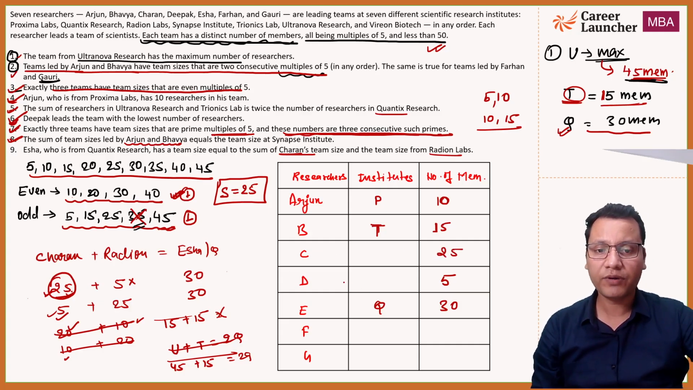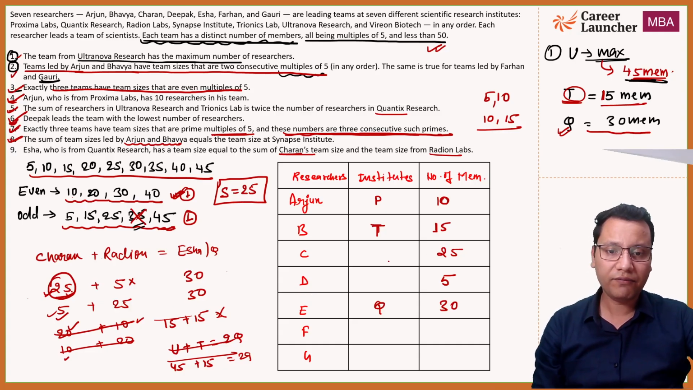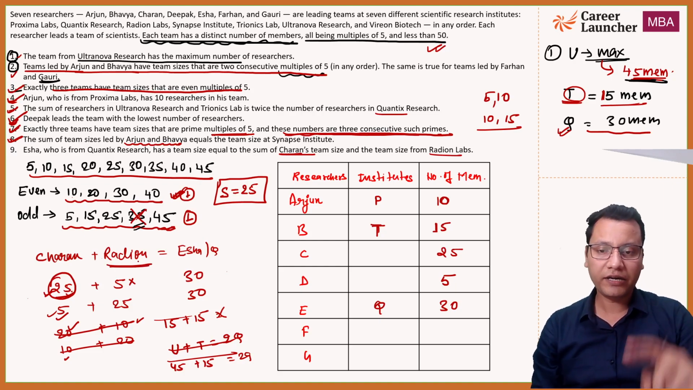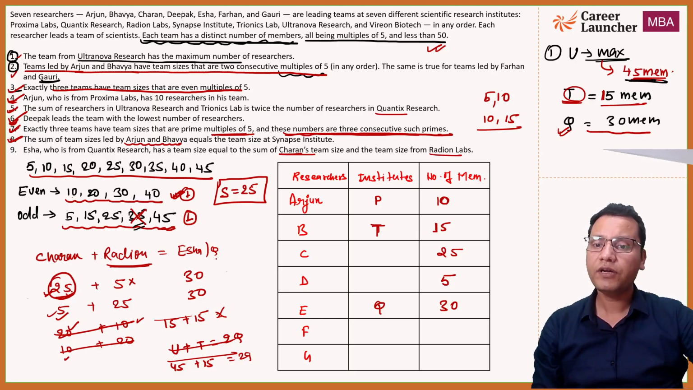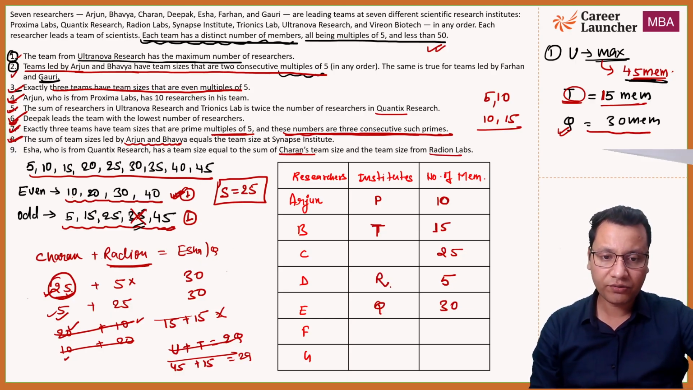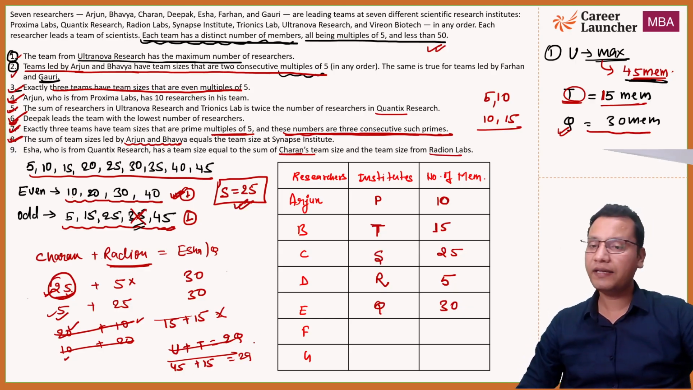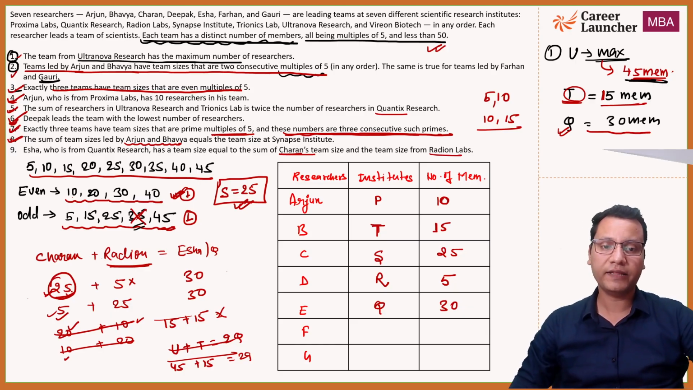अगर यहाँ पे 25 हो गया, so C will have 25 members, and C has 10 to 25 members. So the Radion Institute or Radion Lab will have 5 members. So this has to be Radion. So ये मेरा R हो जाएगा. C has 25. So 25 अपने पास किसका है? S का है. So this will be S. I think सबको clear है इतना, ठीक है?